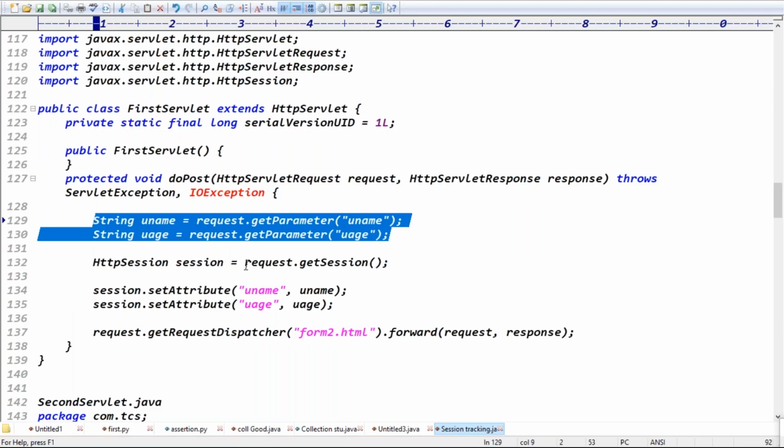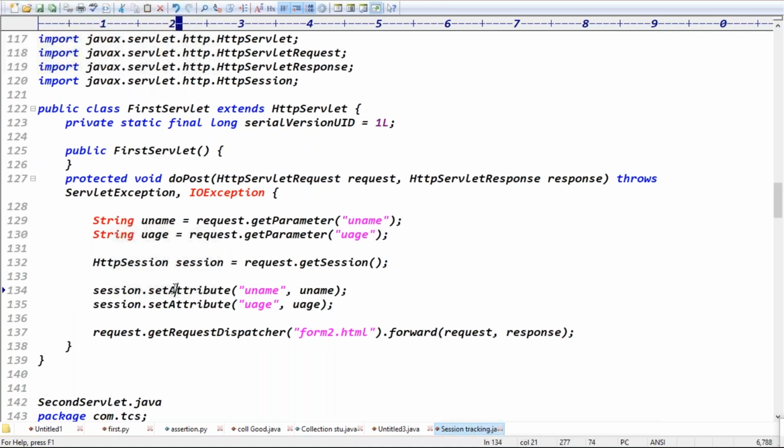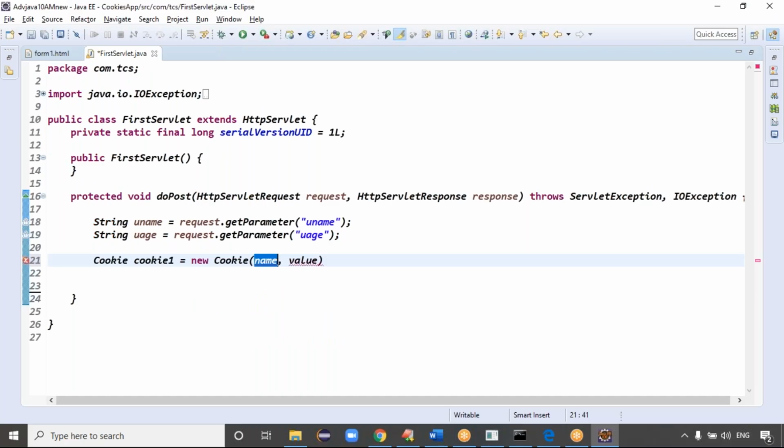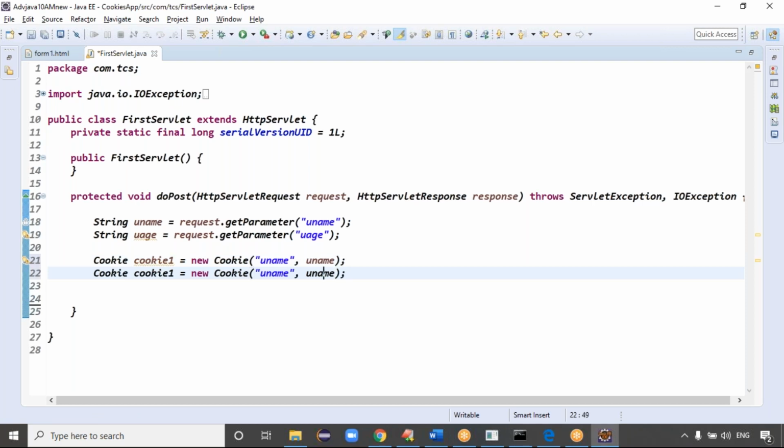Even yesterday, while setting the data, we used setAttribute, with a key and a value. Here also you can do the same thing. Key is uname, and the value is the uname. Cookie one is ready. And cookie two, c2 equals new Cookie of the user age, uage.